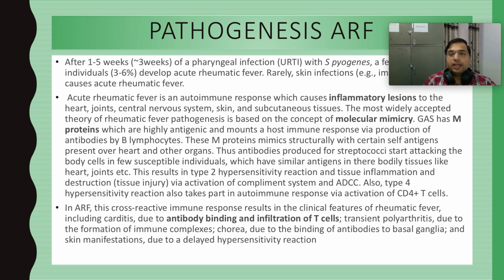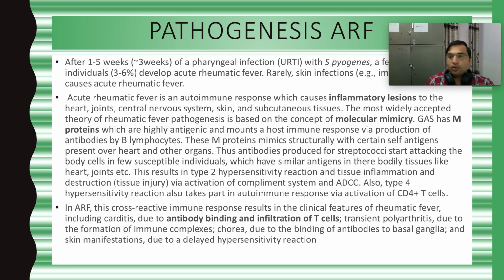There is a variety of strains of group A streptococcus bacteria, and some of these strains, also called rheumatogenic strains, cause rheumatic diseases. These strains of group A streptococcus have M proteins over their cell wall.